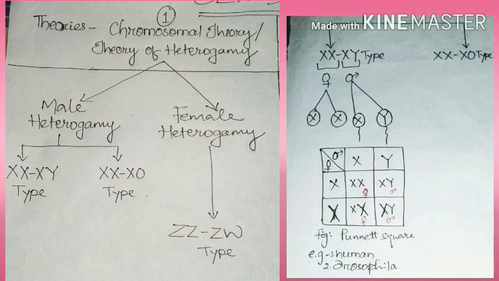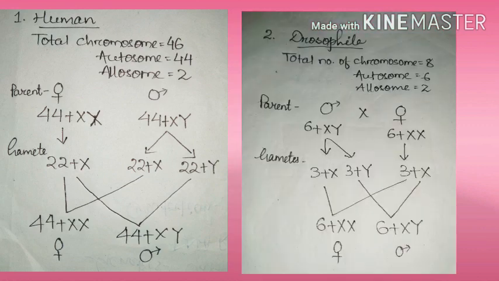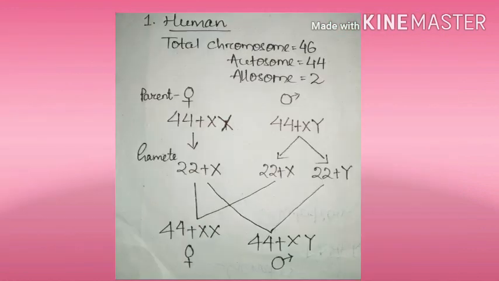Here the examples are human and Drosophila. In case of human, they have 46 chromosomes, from those 44 autosomes and 2 allosomes. So when female crosses with male, their genotypes are 44 plus XX and 44 plus XY respectively. Here you can see the female and male parent. Through the gametogenesis process, gametes are produced.